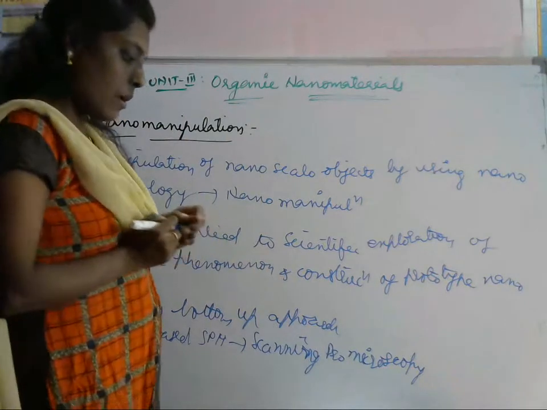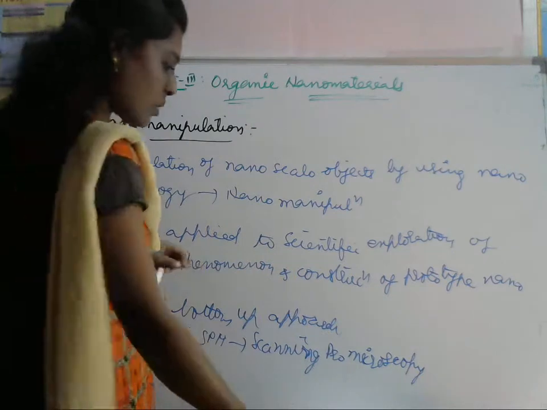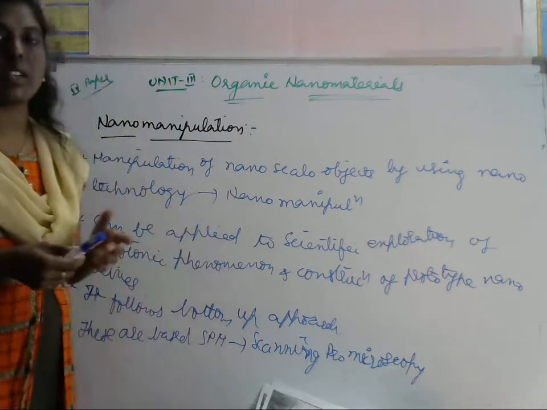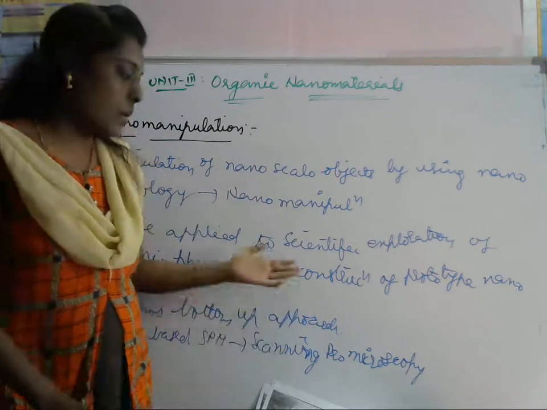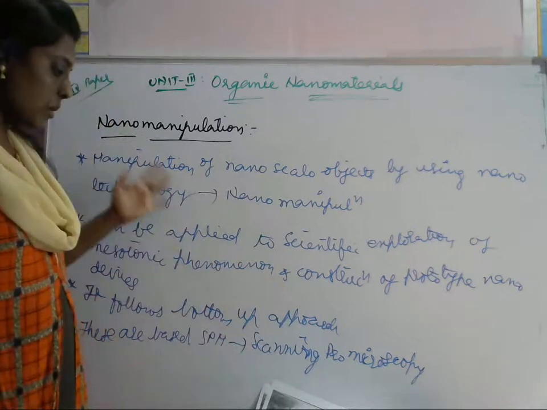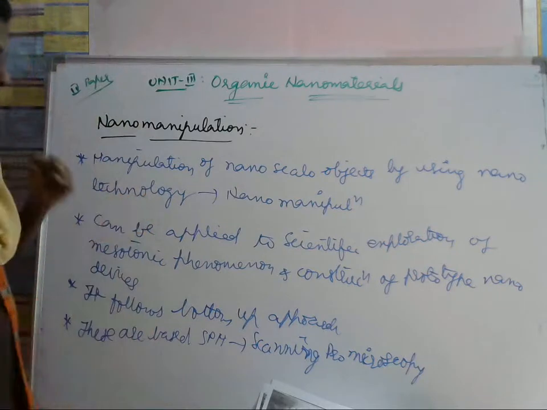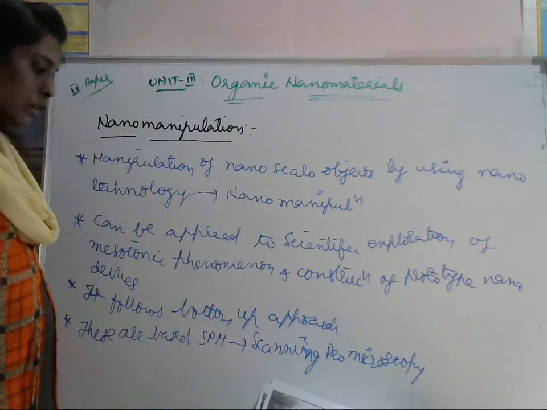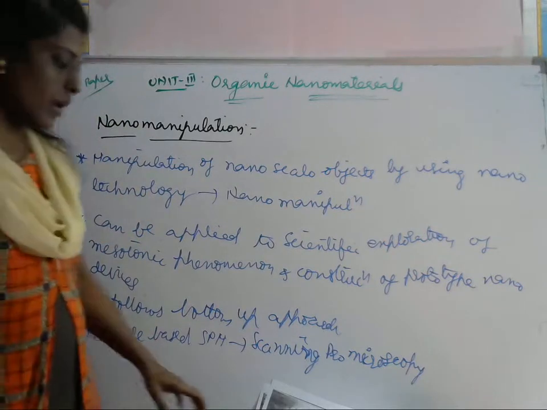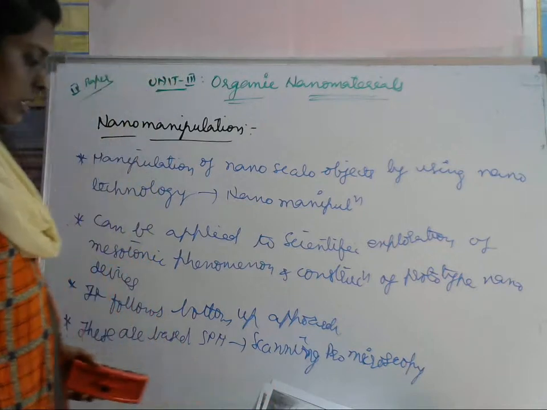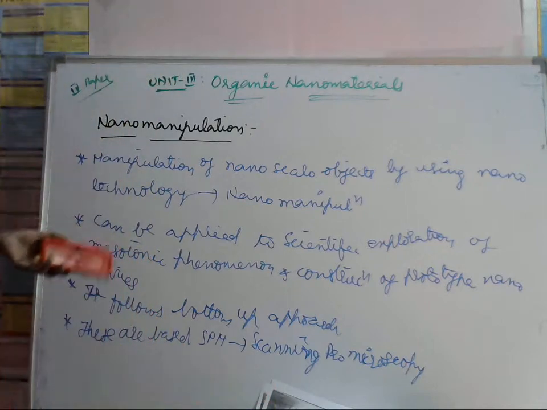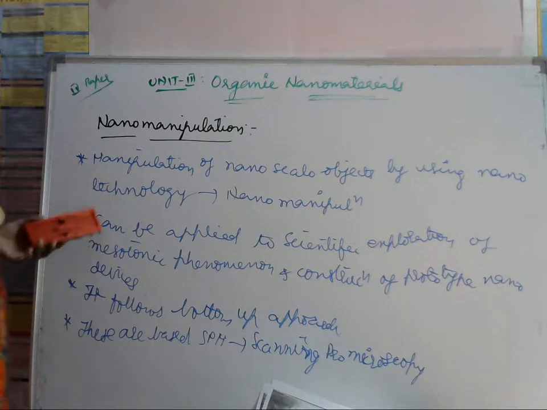So let's build up our bottom-up approach: when we combine atoms, we prepare these nano materials. Here several groups have investigated nano manipulation on the surface of pyrolytic graphite. Mostly three techniques are there.